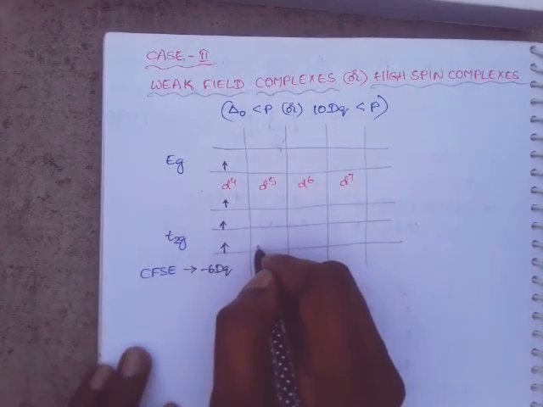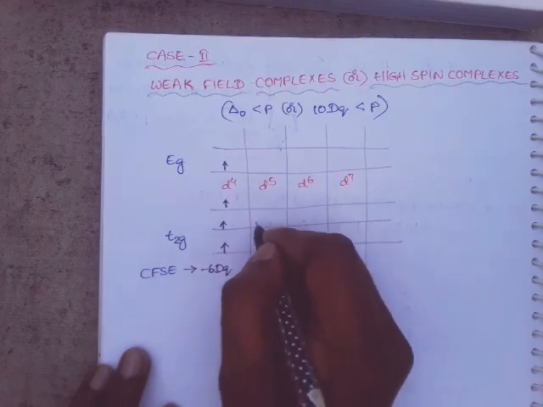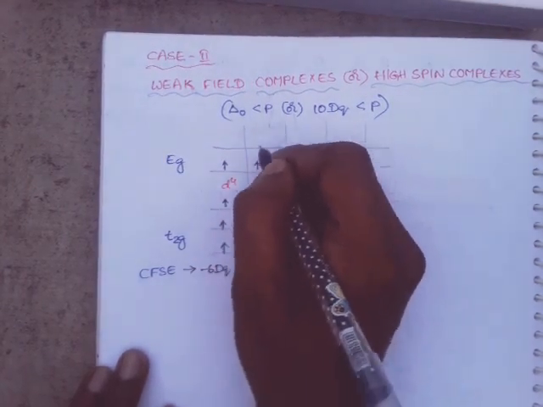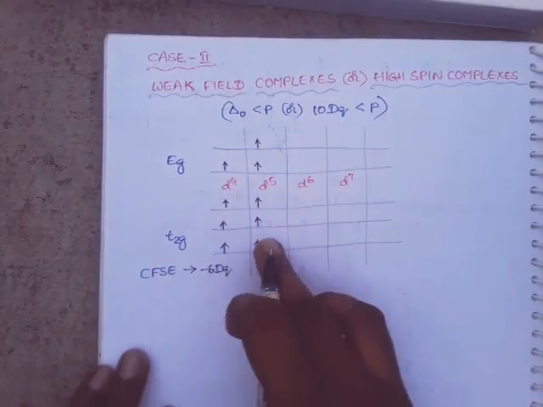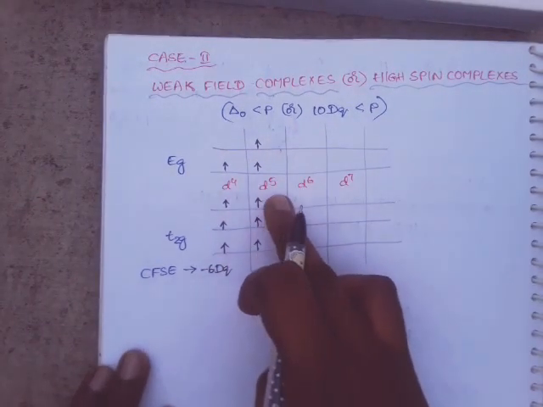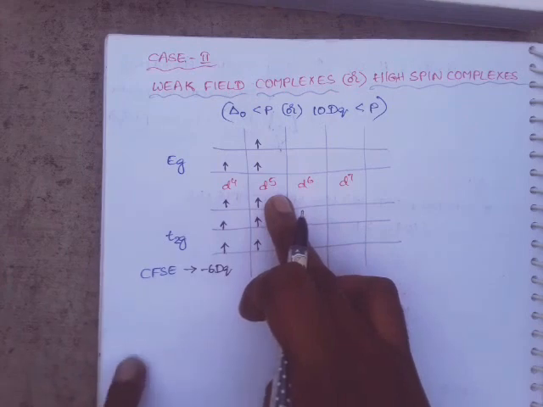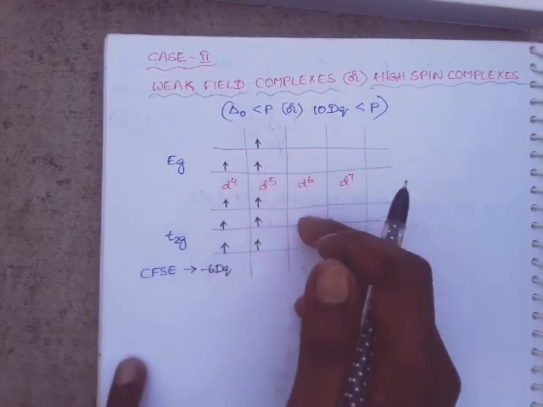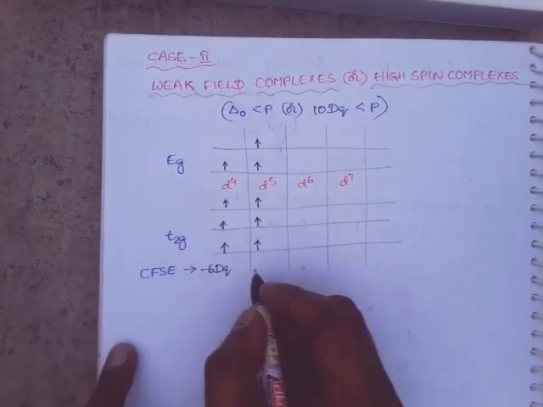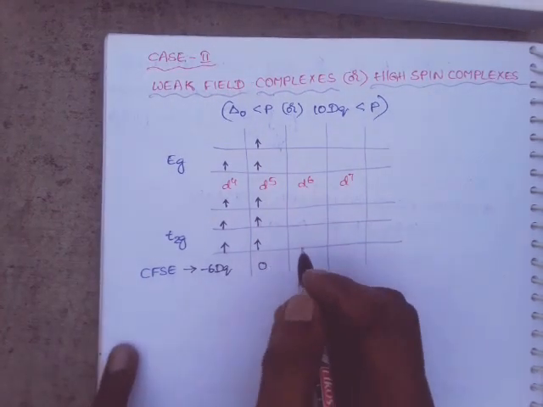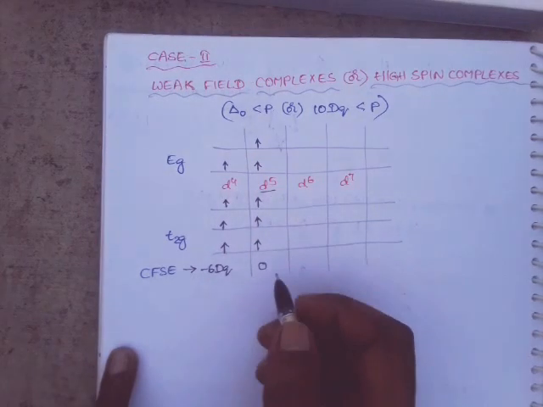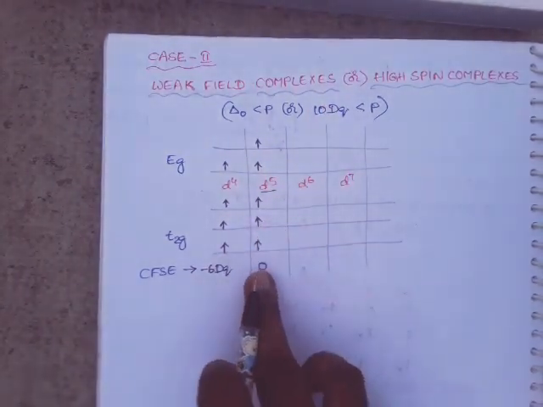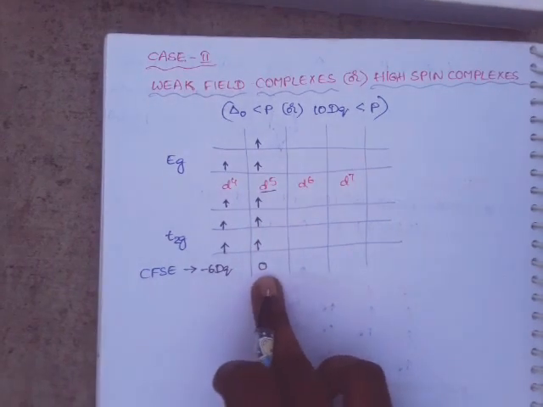So in the case of d5, 1, 2, 3, 4 and 5. Okay. For d5, minus 4 into 3, minus 12, plus 6 into 2, plus 12. Minus 12 plus 12, its value is 0. So for d5 electronic configuration in weak field complexes, its value is 0. Okay, right.